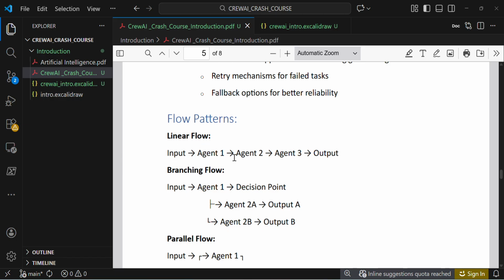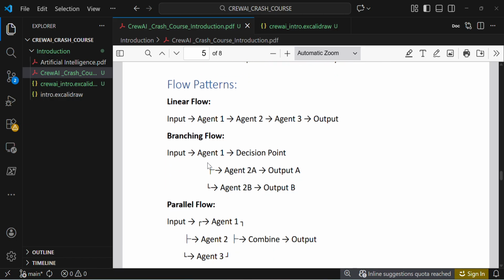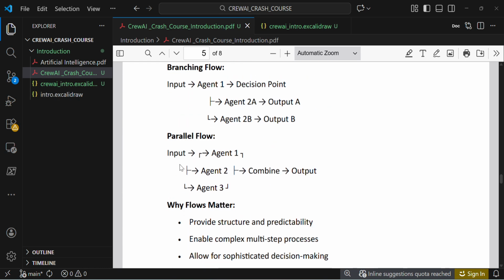Flow patterns. Linear: agent 1, agent 2, agent 3, going sequentially one after another. Branching, based on a condition: if the output decides agent 2, it flows to agent 2; if it falls on agent 2b, it goes this way, to 2b and output. Parallel: concurrently the output goes to agent 1, agent 2, agent 3, and agent 4 aggregates the answers and gives the output.